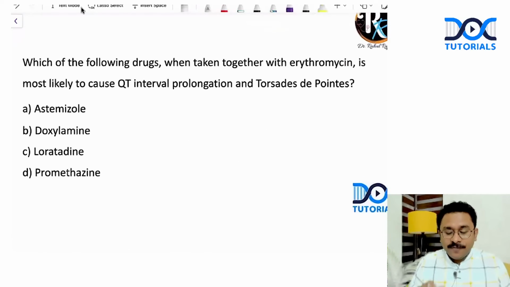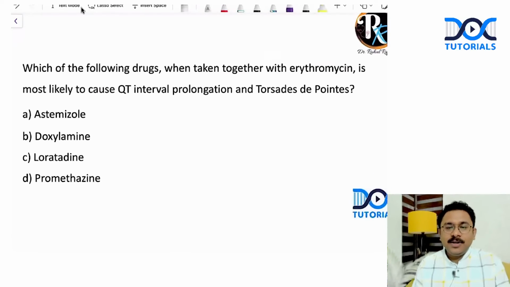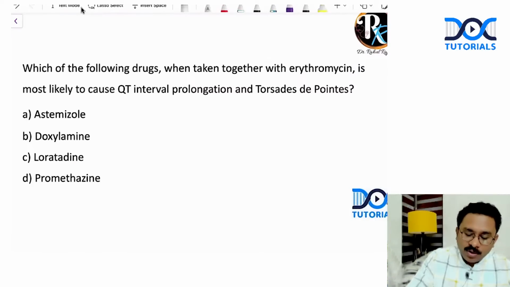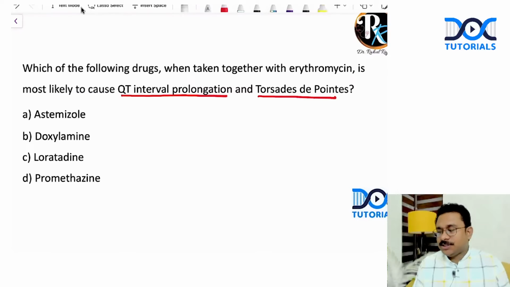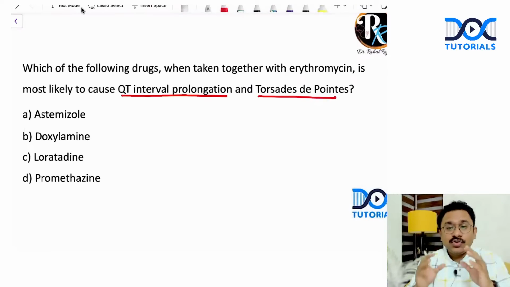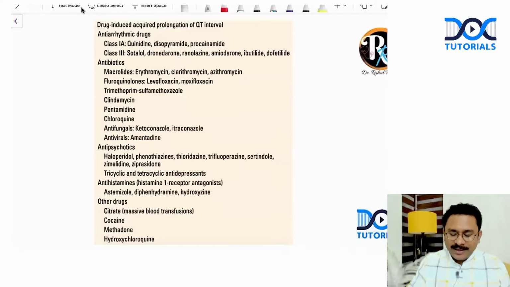Okay, which of the following drugs, when taken together with erythromycin, is most likely to cause QT interval prolongation and torsades de pointes? And look at the options. What is common to all these options? All of them are antihistamines. Astemizole, doxylamine, loratadine, promethazine. Now, there are so many drugs that can result in a QT interval prolongation.